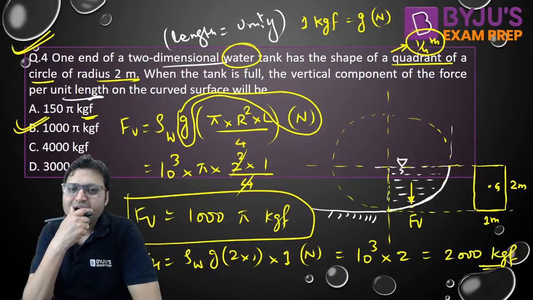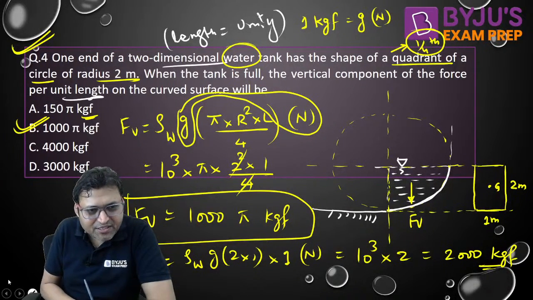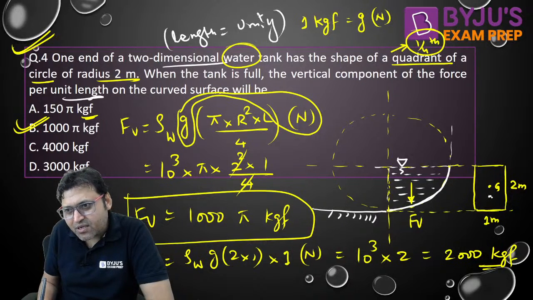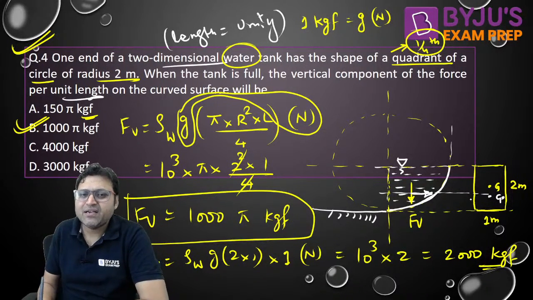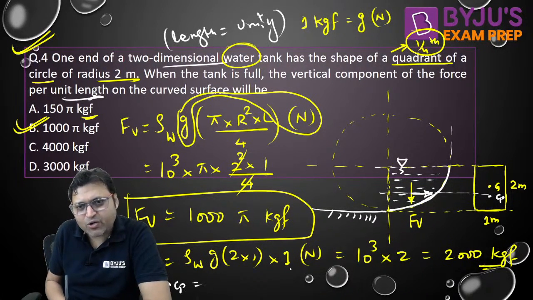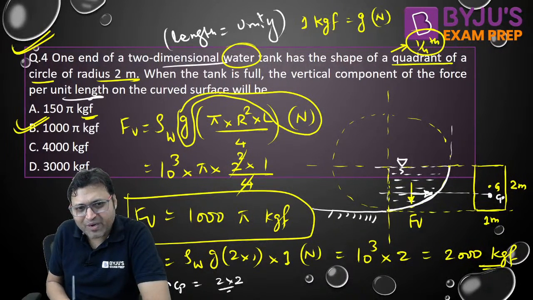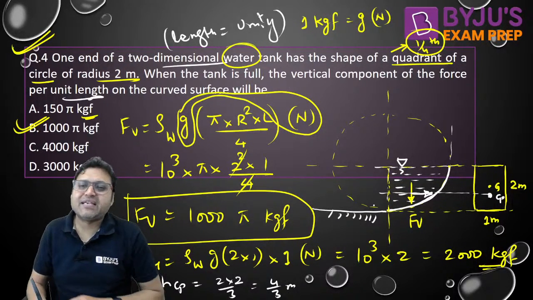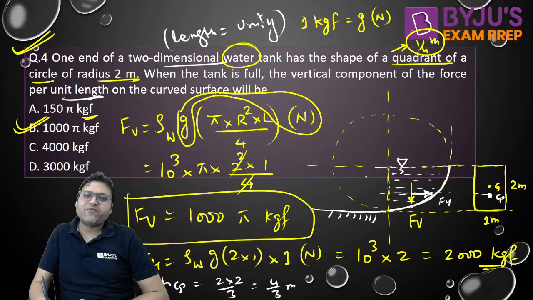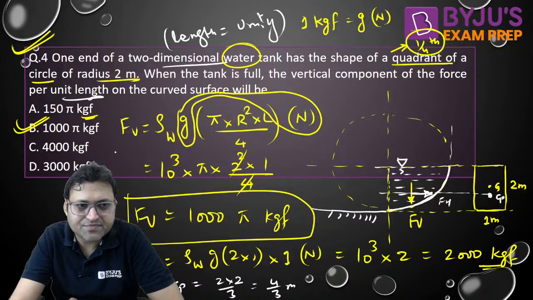Rho G A x bar. And the line of action of this Fh will pass through Cp for the vertical projection. And how to find out the Cp? hCP will be equal to x bar plus Ig by A x bar. It will be 2 into 2 by 3, 4 by 3 meter. So this is how you can calculate Fh and Fp for this quadrant of a circle easily. I hope this is clear.